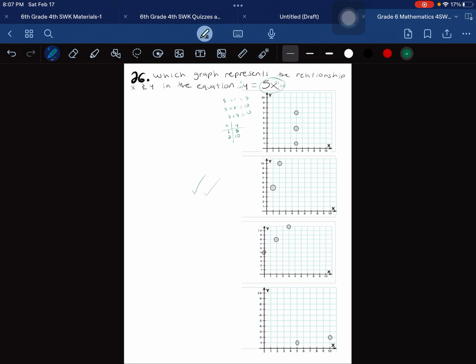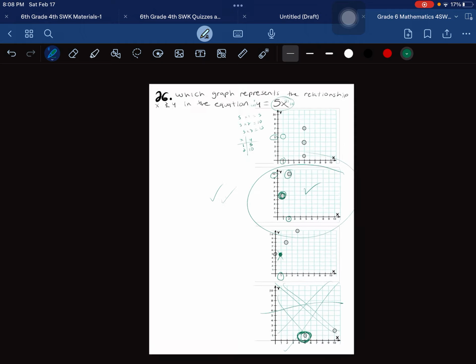You should. Well, when x is 1, y is 5, there should be a point right here, and there isn't. When x is 1, y is 5. Okay, that's good. When x is 2, y is 10. Okay, maybe that one. When x is 1, 5. Here it's not there. There's no point here. They mixed it up, and they want to confuse you. So the only one it can be would be this one.